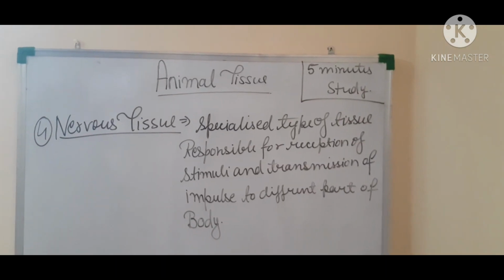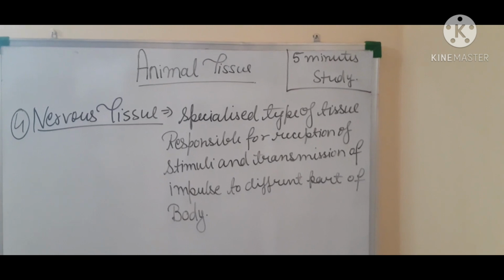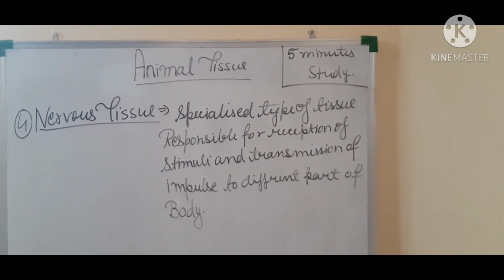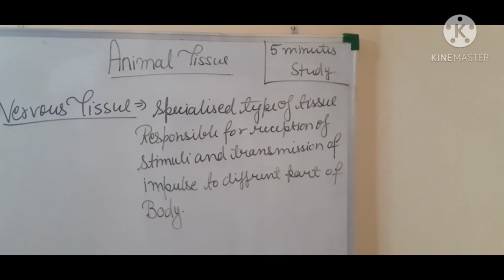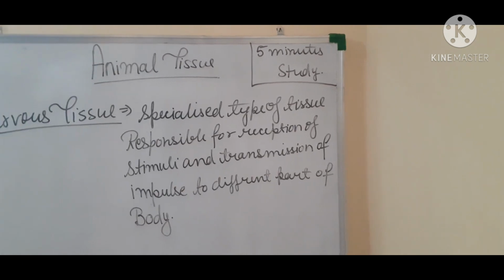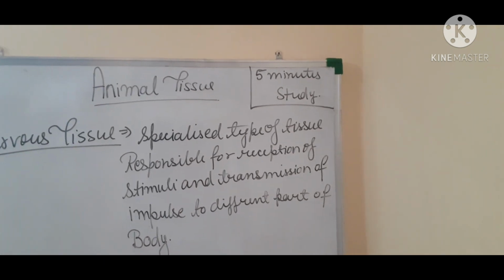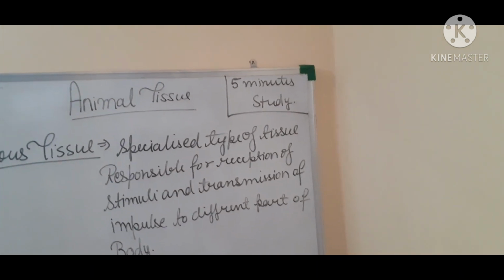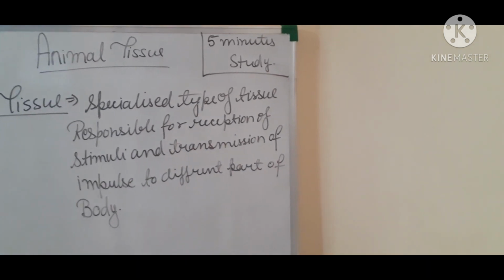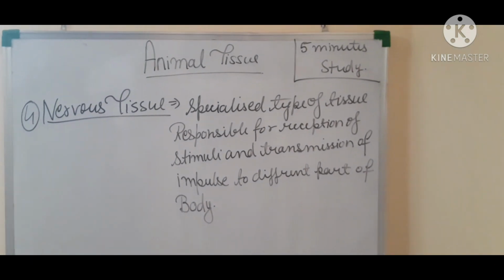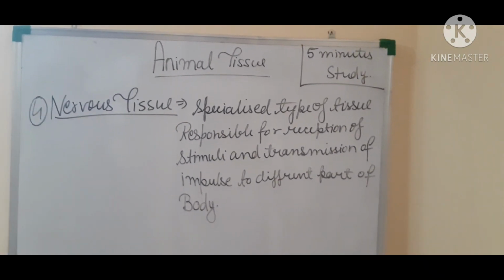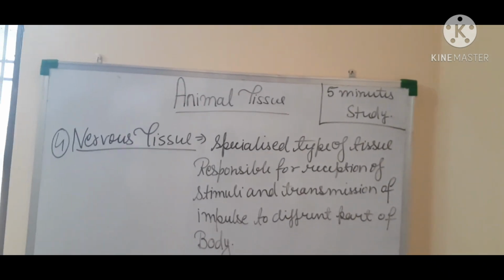So this is the nervous tissue, which is the last and final topic of this whole chapter tutorial. Nervous tissue is a specialized type of tissue responsible for reception of stimuli and transmission of impulses to different parts of the body. ये एक स्पेशलाइज टाइप की टिश्यू होती है जो कि स्टिमुलाई के रिसेप्शन के लिए रिस्पॉन्सिबल होती है, इम्पल्स को डिफरेंट बॉडी पार्ट्स में ट्रांसमिशन करने के लिए हेल्प करती है. So with this we have completed our topic.